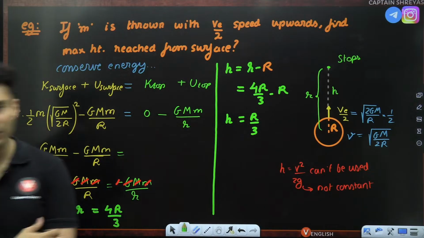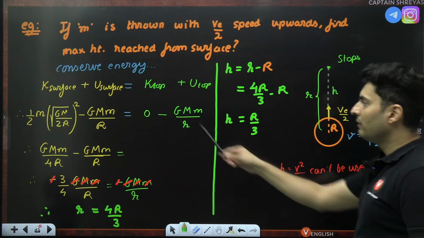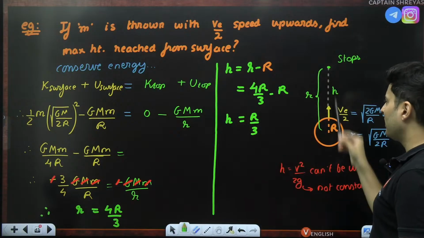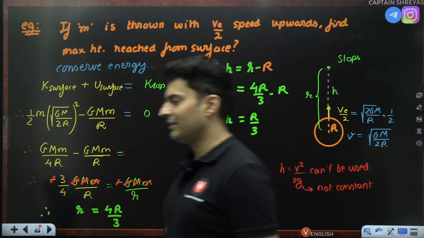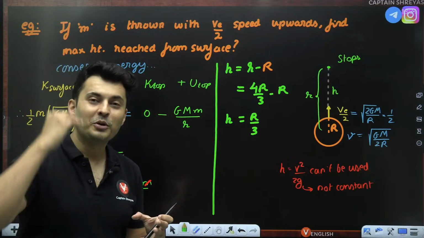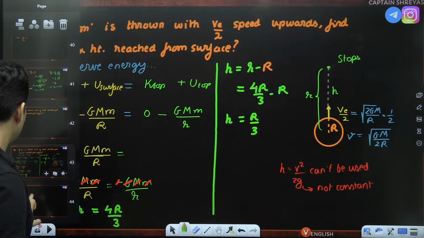Yes, the velocity will be 0 at the top, not at the bottom. So that's why we put kinetic energy as 0. Potential energy will not be 0. It is not far away. It is a decent height only, radius of the earth by 3. So that is the answer. This is how you solve the questions where you have to find the maximum height reached. Okay, so these were some of the questions.